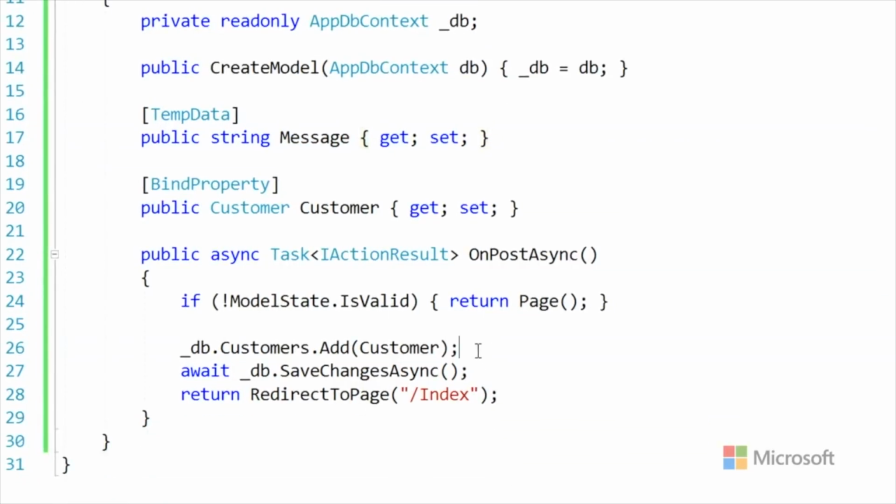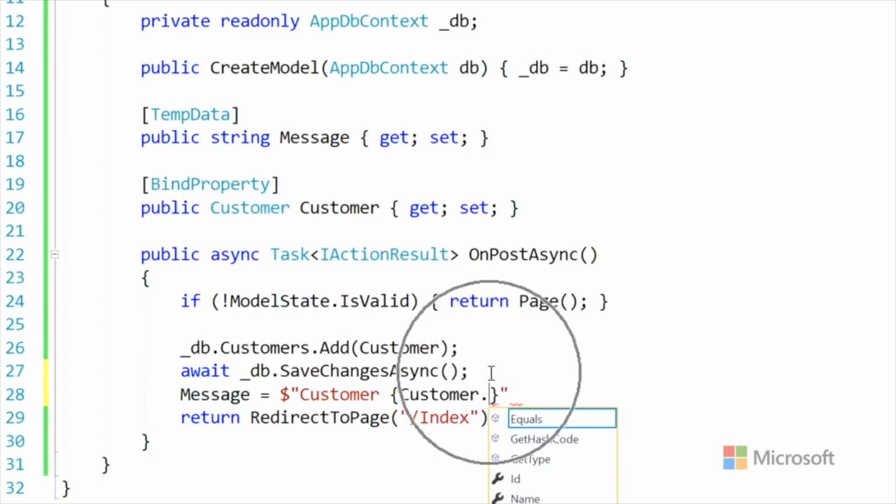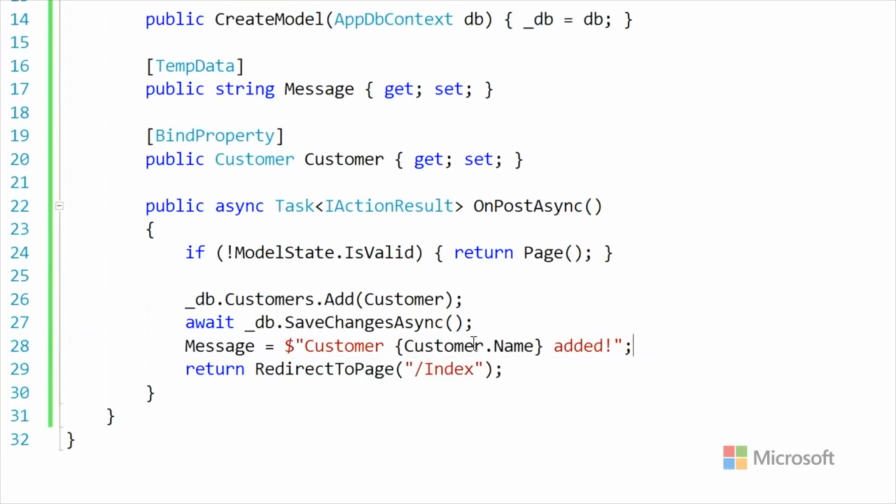So I'm going to save the data right here like we did before. And then I'm going to have a little message, and we'll say, hey, customer, and this is where you can personalize stuff. Customer name added. It's a message, right? And it could come out of whatever you want. It could be generated. But here we're mixing and matching text with the data from the form.